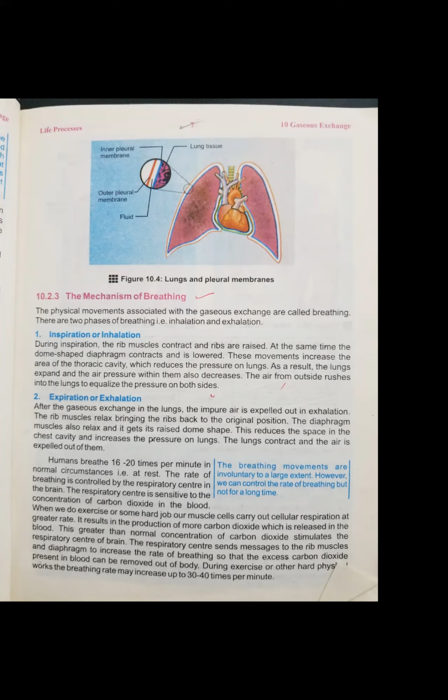So when you inhale oxygen into our body, at that time your rib muscles contract and the ribs are raised, they expand, and the dome shaped diaphragm contracts and is lowered. It becomes flattened, it goes straight.